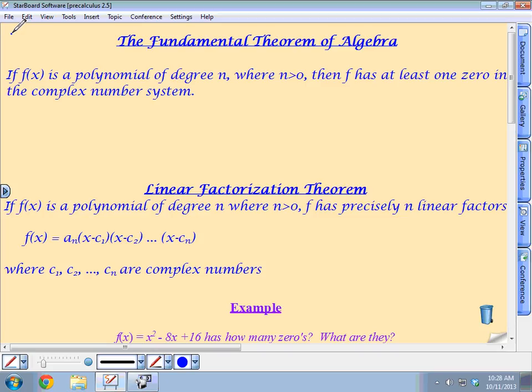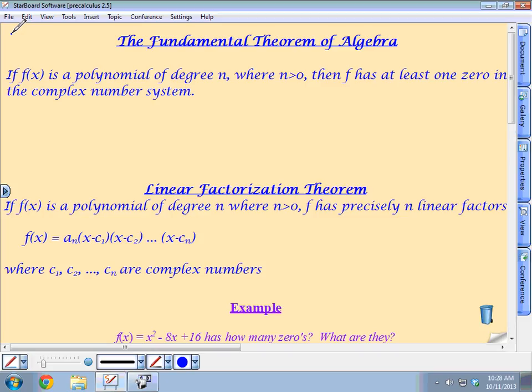The fundamental theorem of algebra says that for every polynomial, whatever your degree is of that polynomial, there's exactly that number of zeros. Well, why doesn't it say at least one? It's at least one for every degree. So for every degree n, okay? So if you have a third degree polynomial, there's 3 zeros. If it's x to the 8th and you have an 8th degree polynomial, there's 8 zeros.